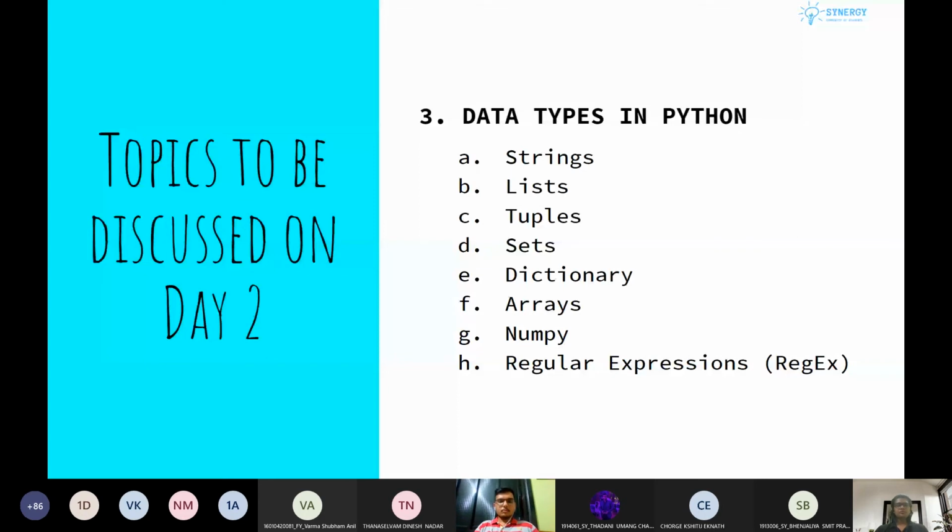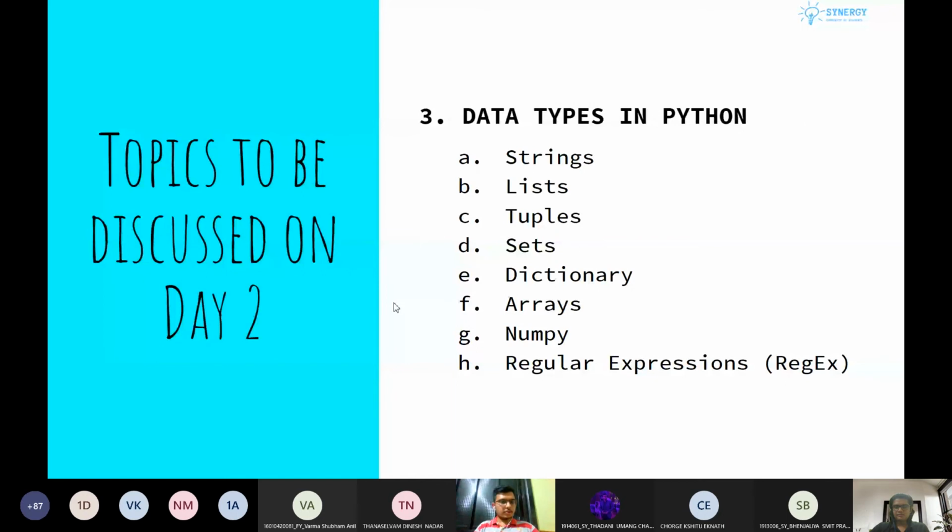So now I give control to Arnav Mankad, who is tech head of Synergy, and he will be explaining a few of the data structures. And then Umang Thadani, who took your session yesterday, again he will be explaining another set of data structures to you. So now to Arnav. Okay. So, can you hear me? Yeah. Okay, guys.